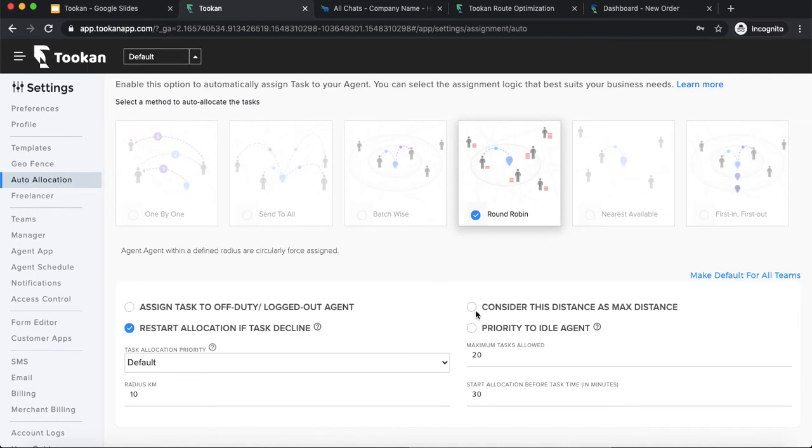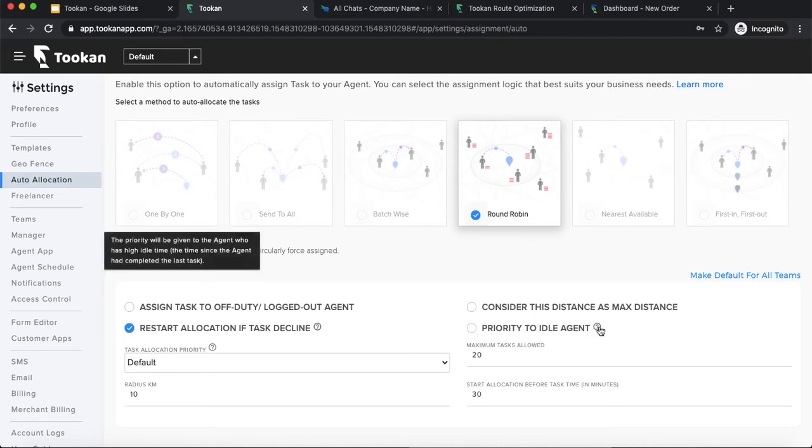Then I can also define the maximum distance for allocation logic, so beyond that distance, no allocation will run. And there is priority to idle agent, which is another parameter. Right now we have chosen two parameters, that is distance and the number of tasks. There can be a third parameter, that is idle time.